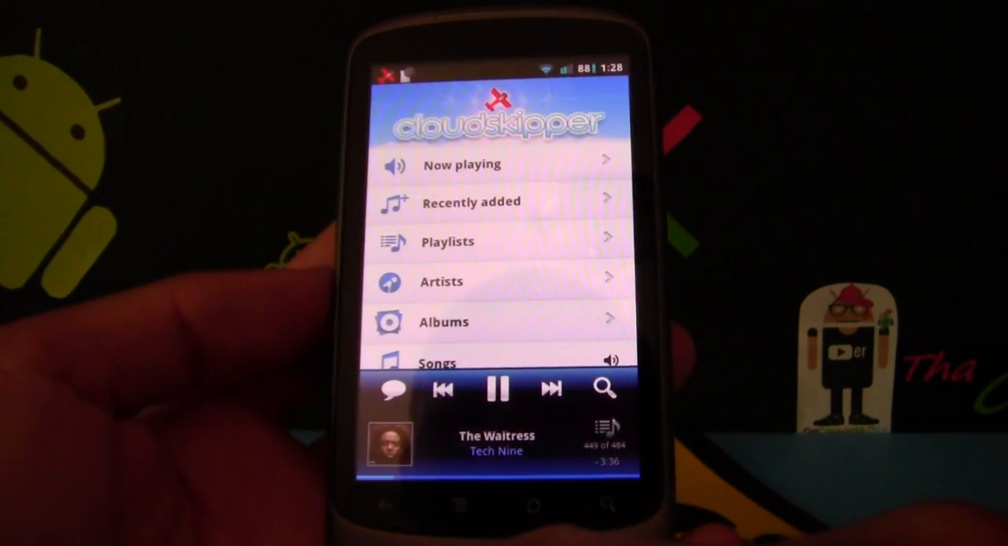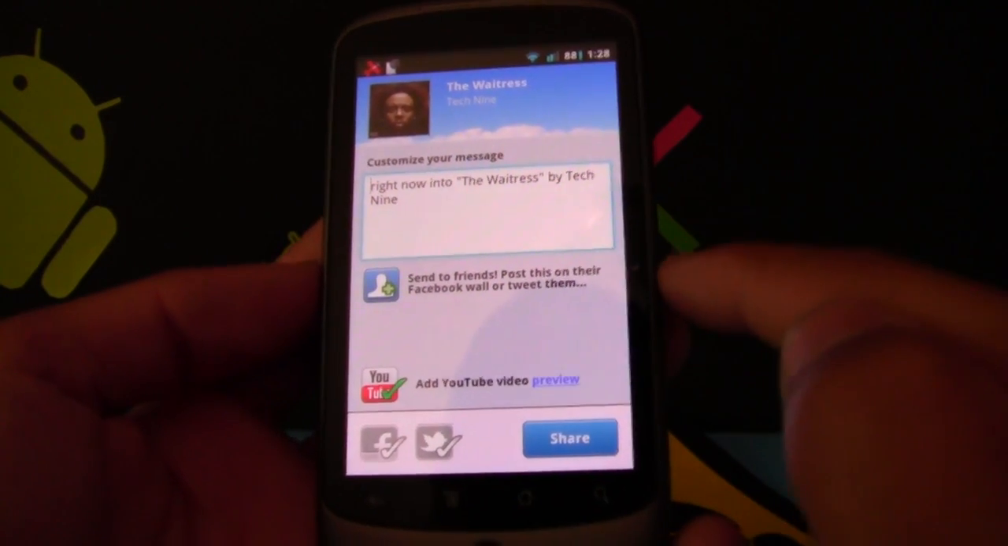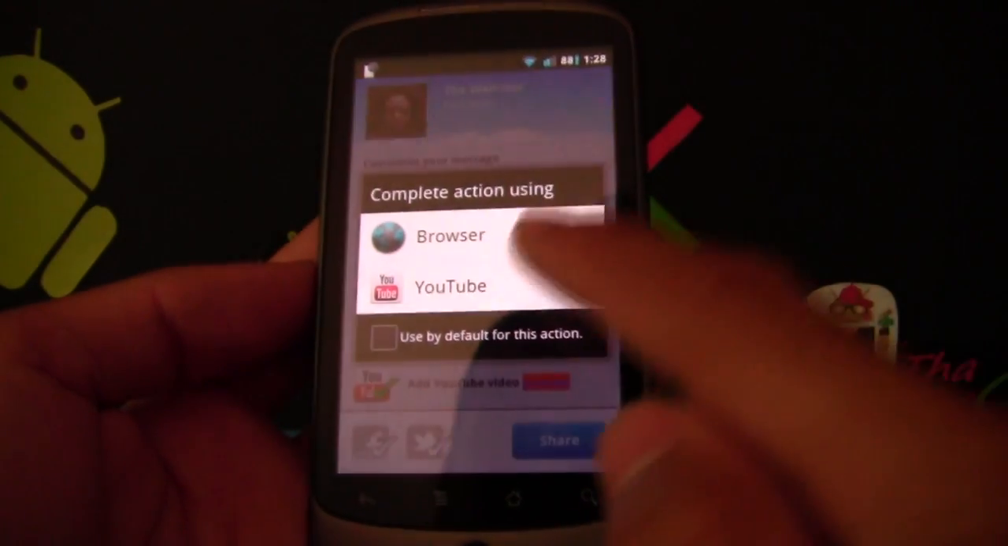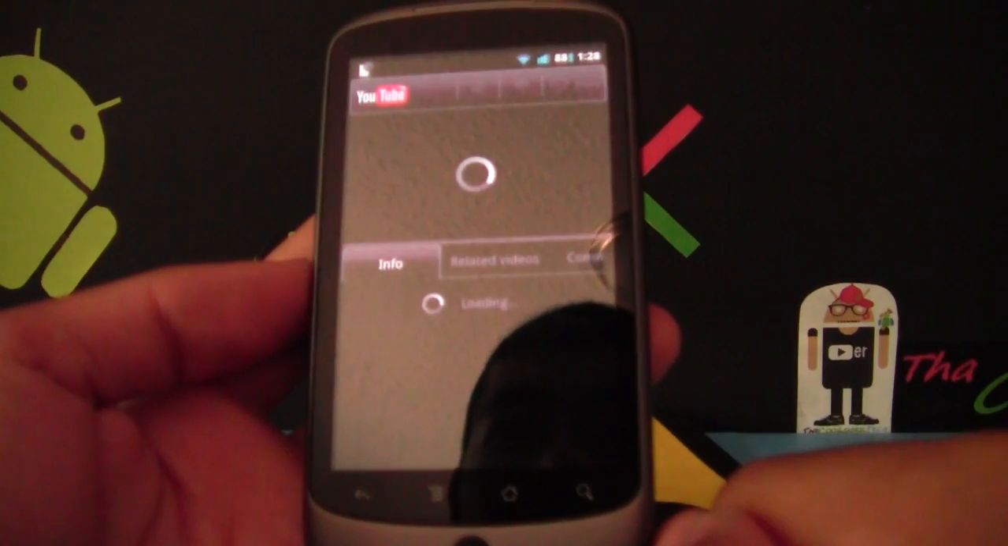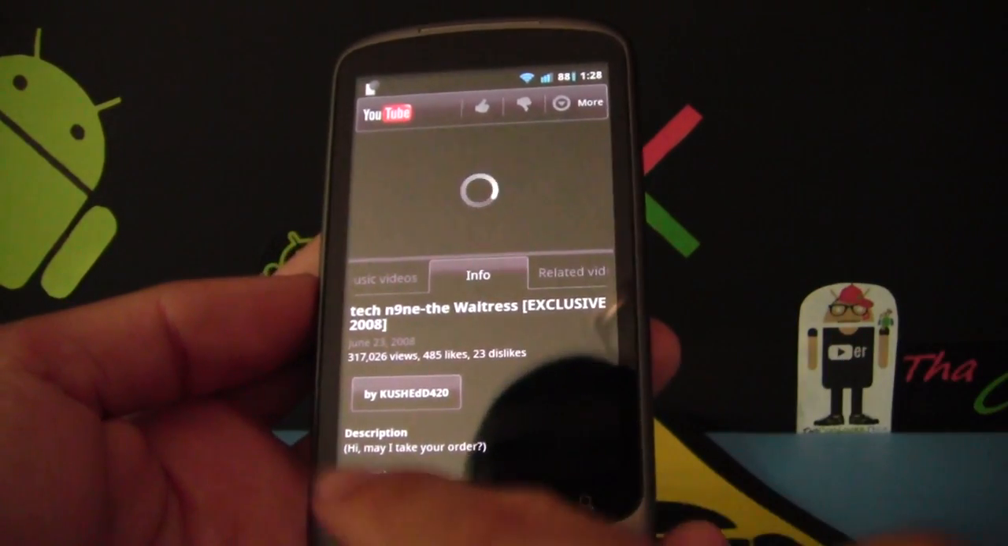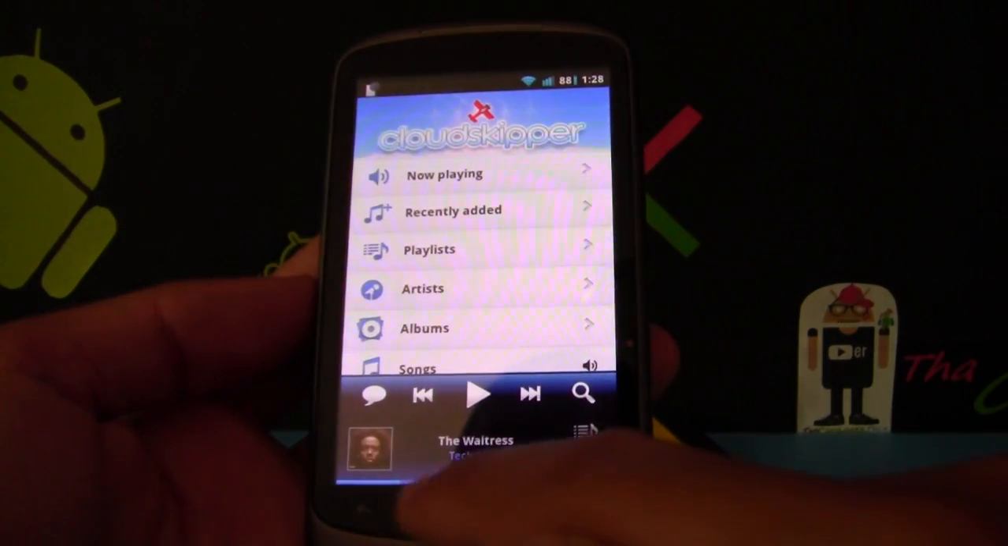So with this player, if you're listening to something, you can click on this and share what you're listening to. How about let's look for the video? Click on here, go to YouTube, and if it finds the tags for it, here it is, Tech9 The Waitress, and I get to watch the music video. You can still search through all your songs.